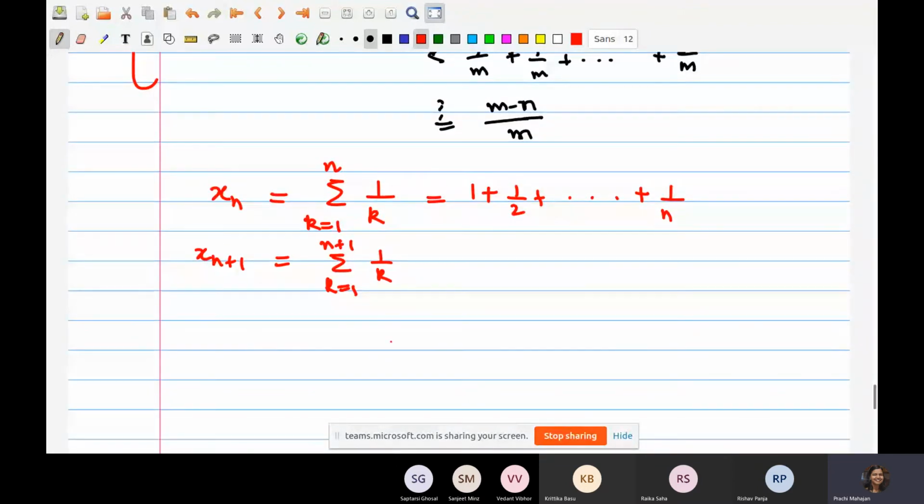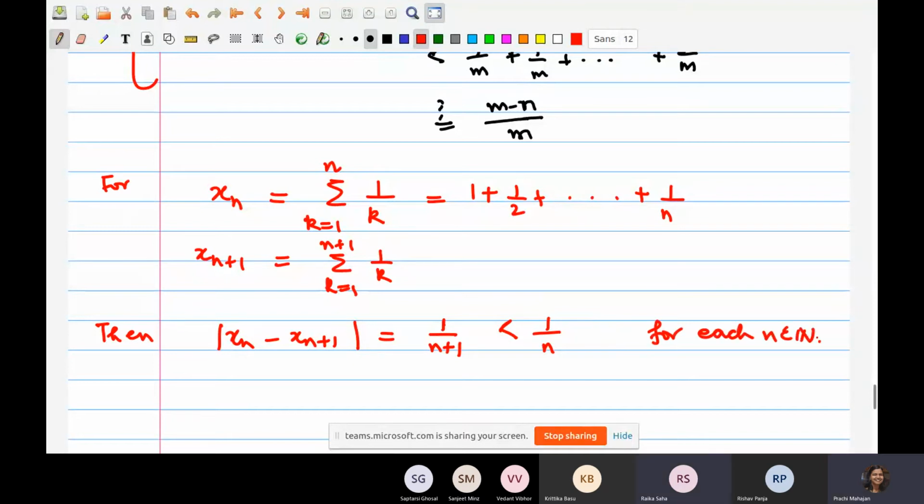So what would be xn minus xn plus 1? That would be 1 upon n plus 1, right? That would be less than this, and this would be true for each n. Is that correct? Yes, ma'am.